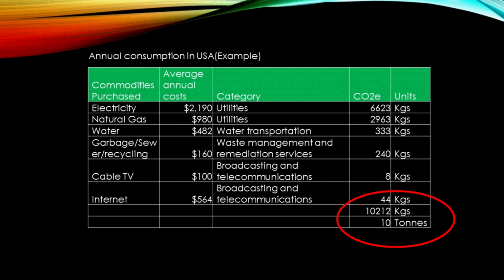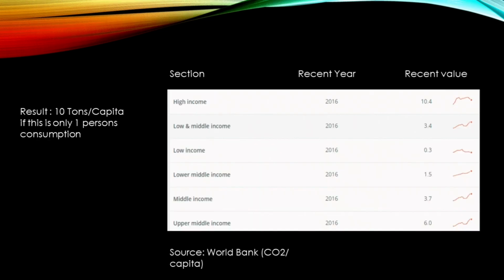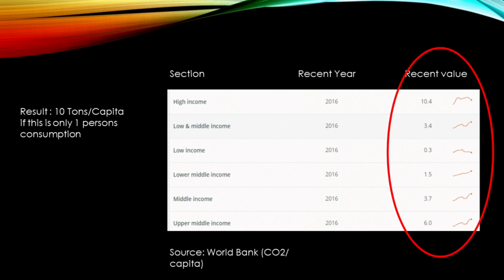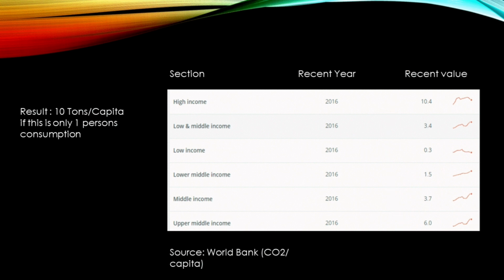Now if this is just for you, then this would be the CO2 per capita, else you need to divide with the number of persons sharing this spend. See the commodity spend in categories and now multiply with the CO2e using the earlier calculations, and you will know your contribution to climate change. Hope it's less. Now you can compare this with the World Bank data on CO2 per capita and based on the income understand where you are in your country and rest of it. Set a budget based on this for the next year and control your emissions. It is an investment for our kids' future.